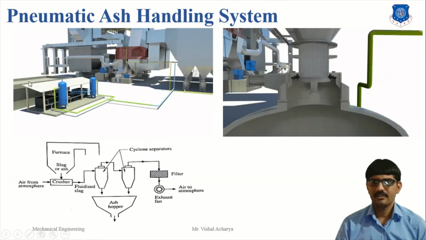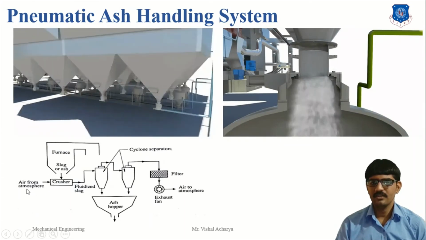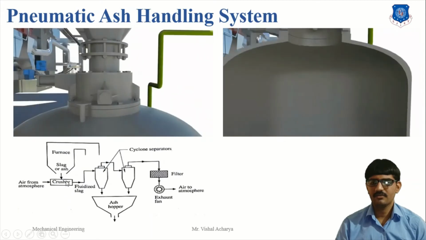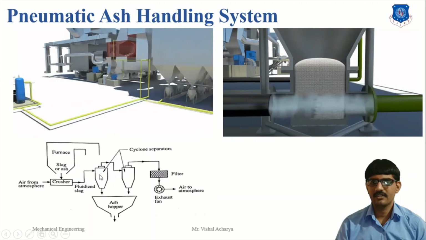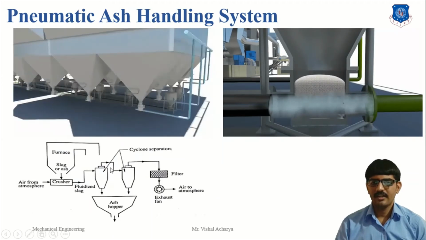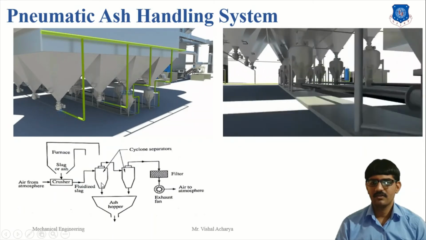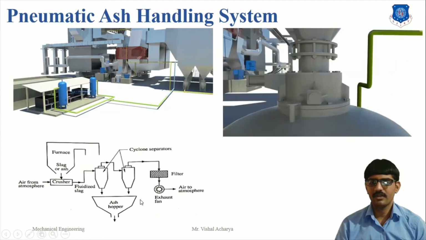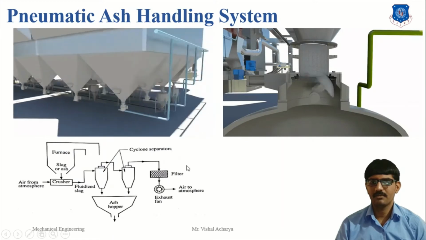Pneumatic ash handling system. In a pneumatic ash handling system, air is collected and the crusher first converts it to very small particles. Here air is supplied and carried over to the cyclone collector. In a cyclone collector, ash and air are separated and the dust particles are removed with the help of the cyclone separator, and ash is supplied to the bottom, to the ash hopper, and the air is transferred to the atmosphere with the help of the filter.